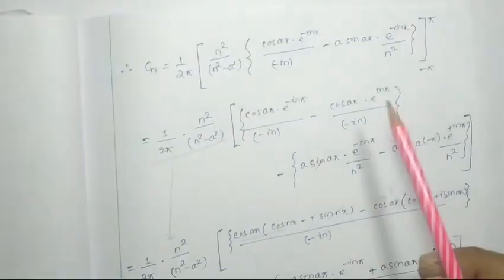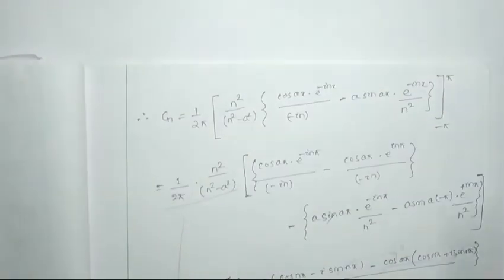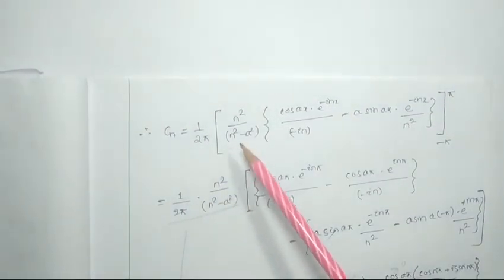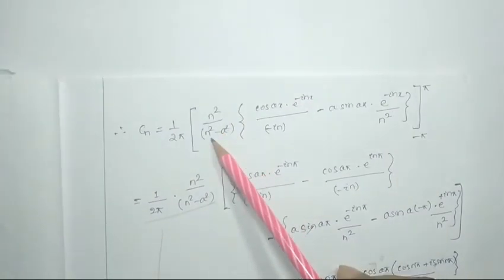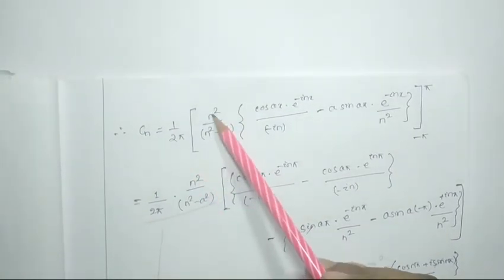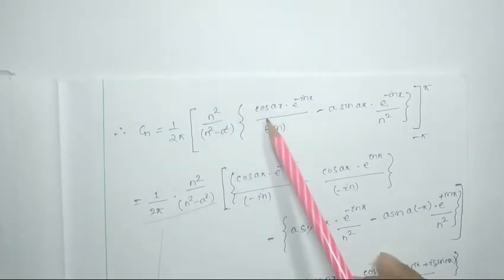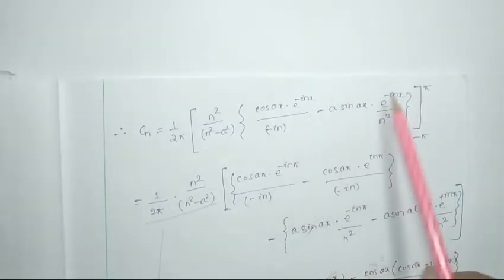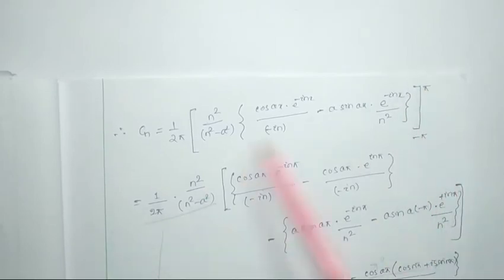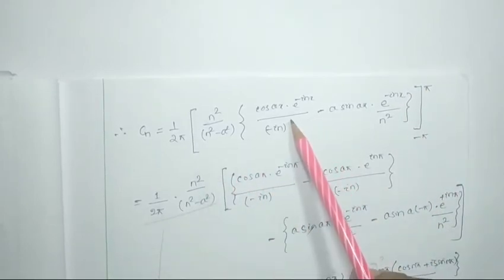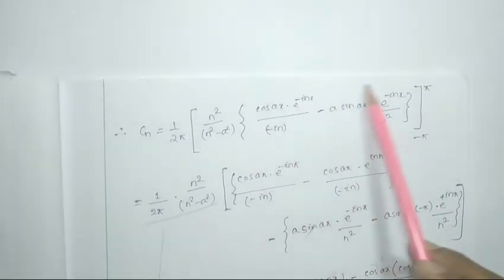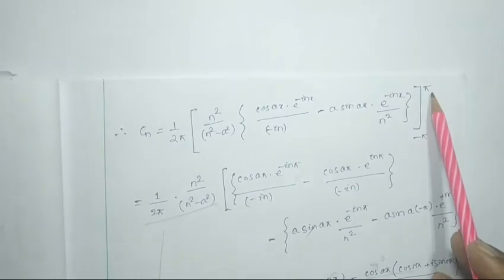Hence Cn will be 1 by 2 pi and n square by n square minus a square, and the whole term, whatever we found in the last page, with the integration value written over here, and limit minus pi to pi.